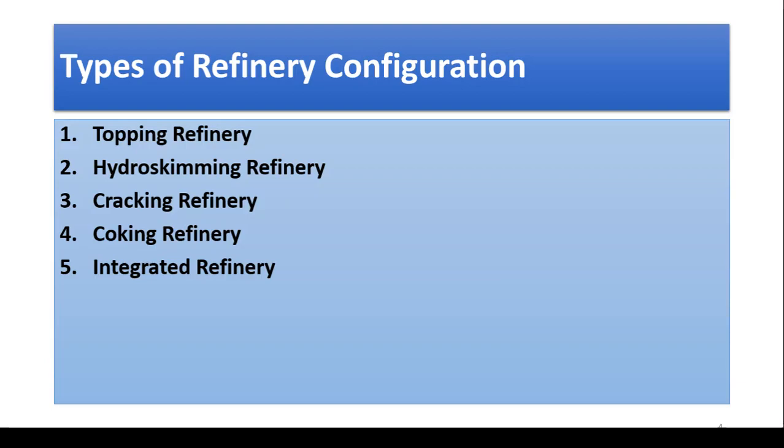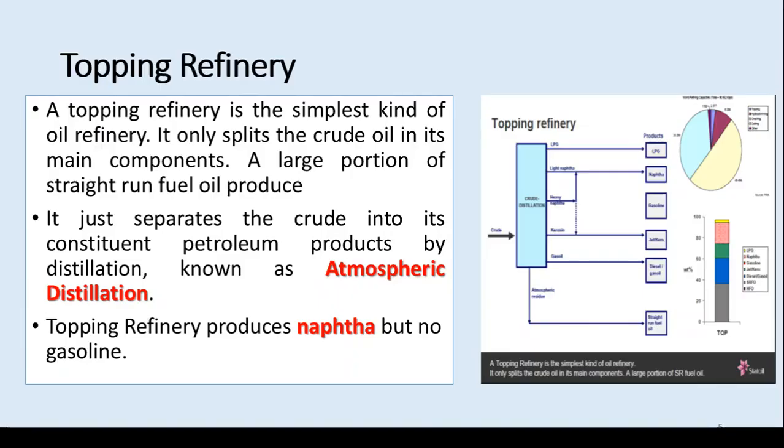Now come to the different types of refinery configurations. So these are the 5 different types of refinery configurations. Number 1 is topping refinery, 2 hydro skimming refinery, 3rd is cracking refinery, 4th is coking refinery, and then integrated refinery. So let us take one by one.